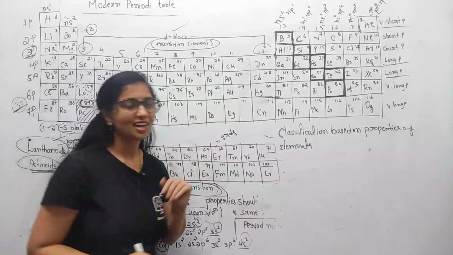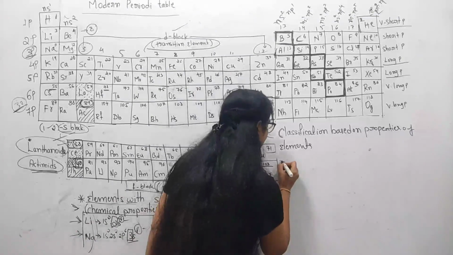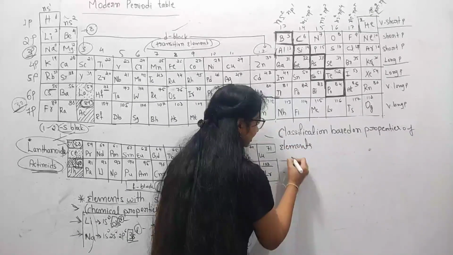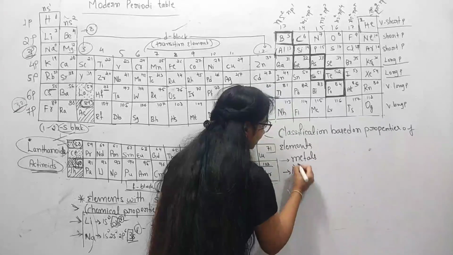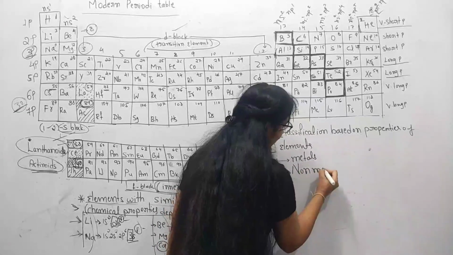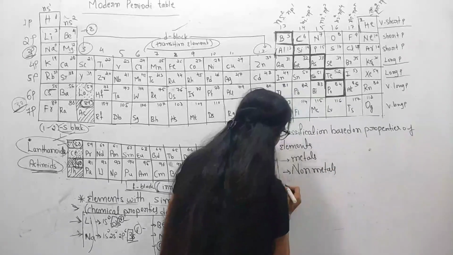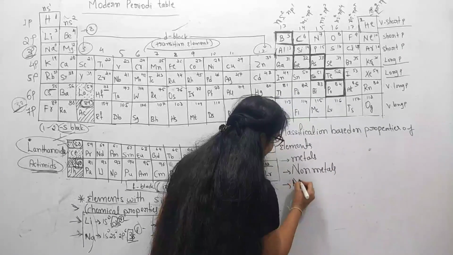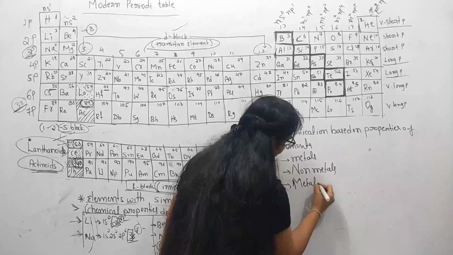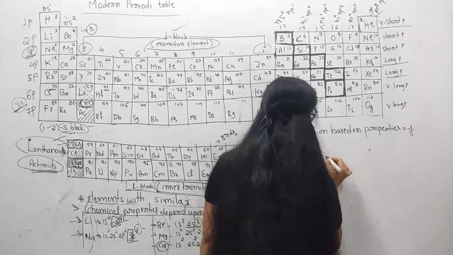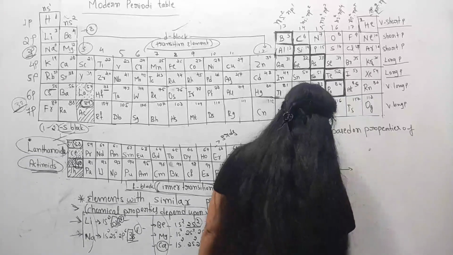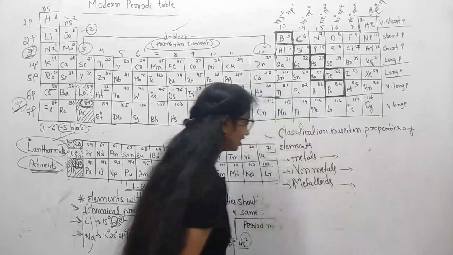This periodic table is also classified based on the properties of elements, like metals, non-metals, and metalloids. You already know the meaning of metals, non-metals and metalloids.